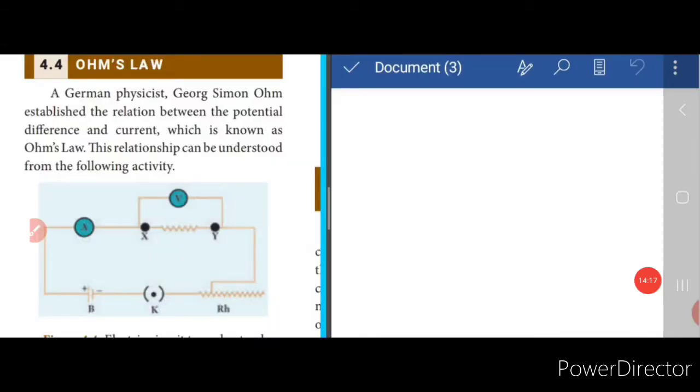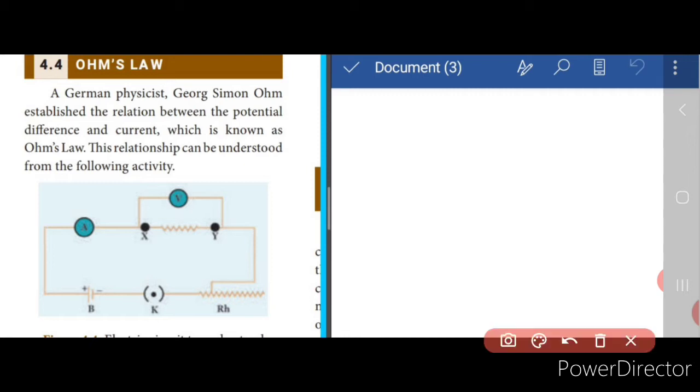Now let's move to what is Ohm's law. Ohm's law is nothing but the relationship between the potential difference and the current. A German physicist, Georg Simon Ohm, gave a relationship between the potential difference and the current, and this is known as Ohm's law.